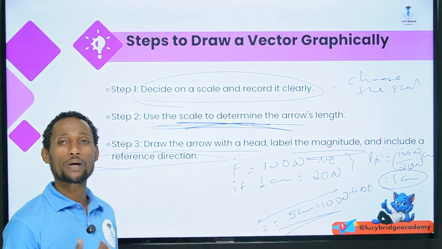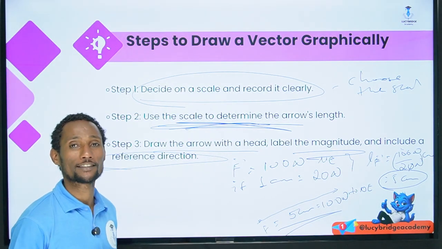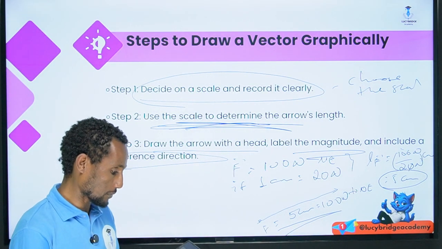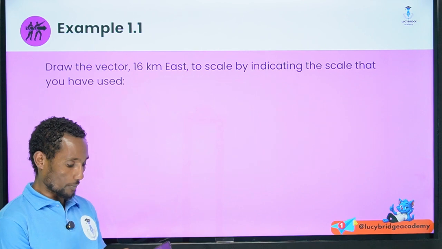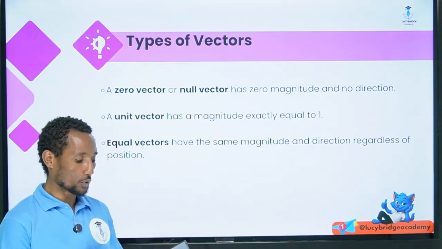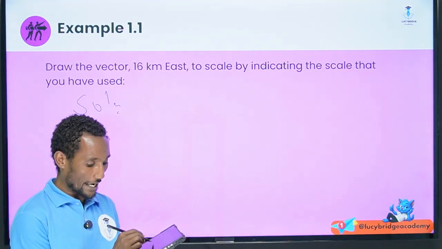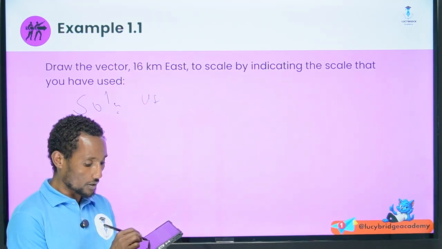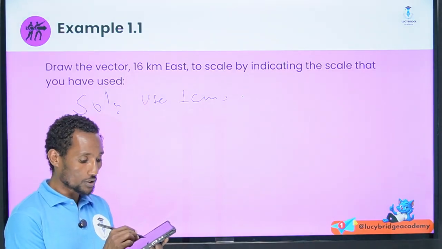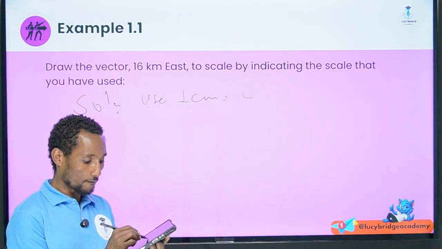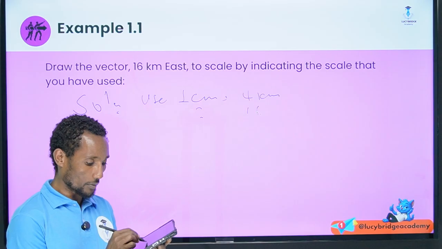In such a way, you can draw a simple graphical representation of vector quantities. Let's, for example, draw a vector 60 kilometers to scale by indicating the scale that you have to use. So in our solution, first, let's use the scale 1 centimeter equals 4 kilometer. How many centimeter does 60 kilometer equal?